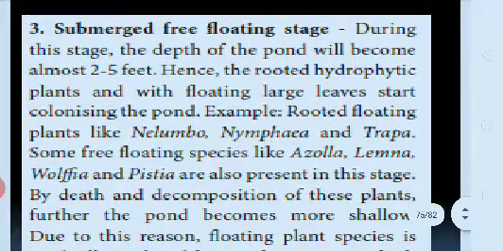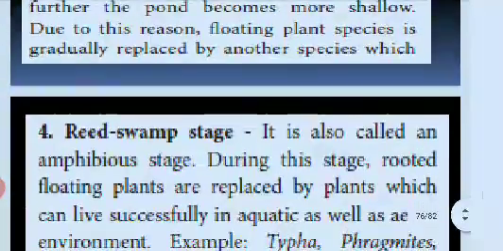Then the submerged free floating stage. In this stage, the depth of the pond will become almost 2 to 5 feet only. Rooted hydrophytic plants with floating large leaves colonize the pond area. Rooted plants like Nelumbo, Nymphaea and Trapa. Some free floating species like Azolla, Lemna, Wolffia and Pistia are also present in the stage. With the death and decomposition of these plants, the pond becomes more shallow.